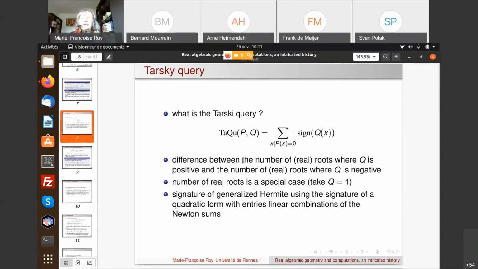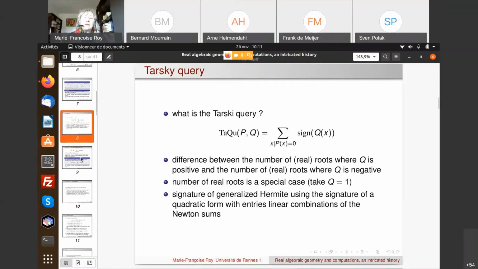And if I take q equals 1, of course, as a special case, I just get the number of real roots. But it's useful to deal with more general q when you do real algebraic geometry. And in fact, this Tarski query will appear as the signature of a generalized Hermite. And generalized Hermite is going to be a quadratic form with linear entries, which are linear combinations of the Newton sums.